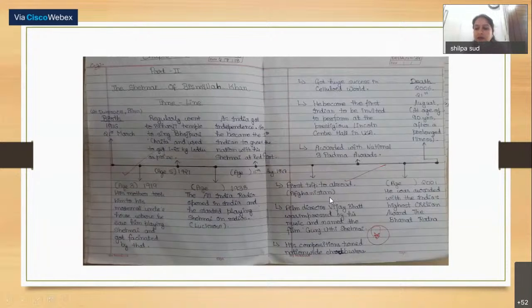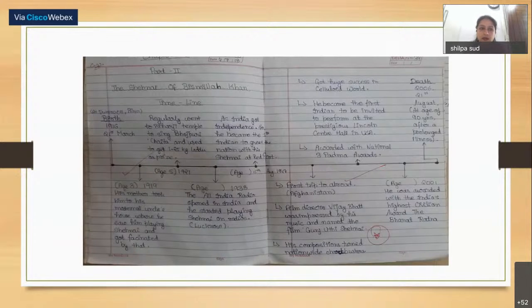So here, this is the timeline. In a timeline, you are basically telling the different time frames of the different situations or the important events of any story. So any story can be summarized in the form of a timeline and in flow charts also. Yesterday, I gave you the example of the tsunami where we had summarized the whole text in a flow chart. So flow charts are also very handy. The whole lesson can be summarized if you have a worksheet. The whole lesson is summarized in the form of a flow chart.